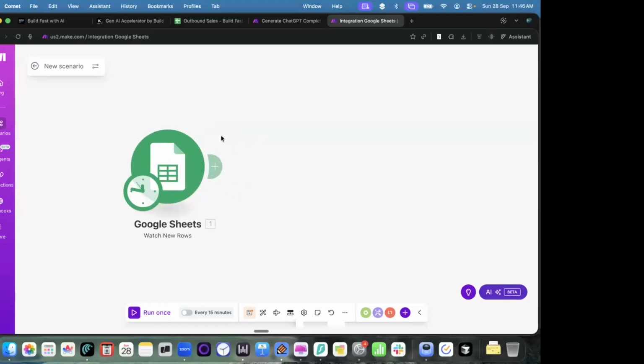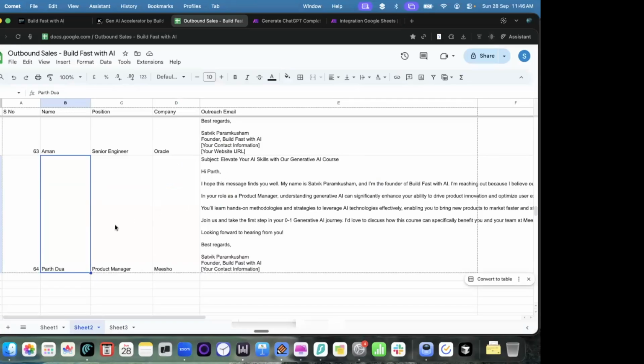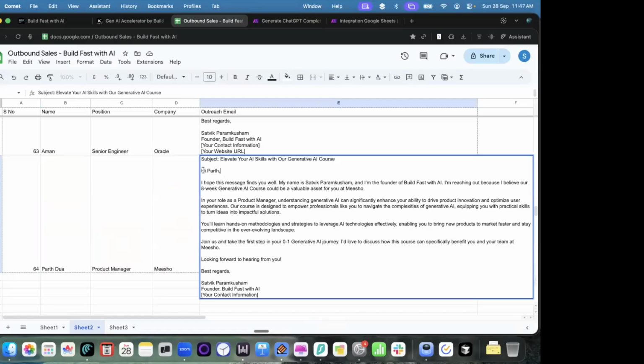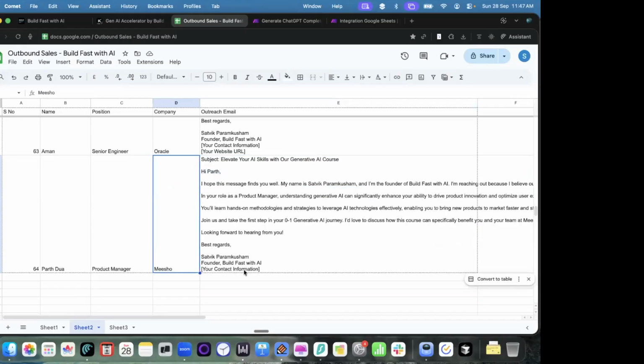Now comes an important part. As you can see here, for this person who is a product manager, we are writing a personalized email. The personalized email addresses them by their name, and it also says that you are a valuable asset for me, showing their role as product manager. So it's writing a personalized email.